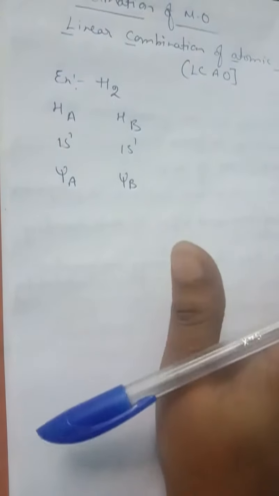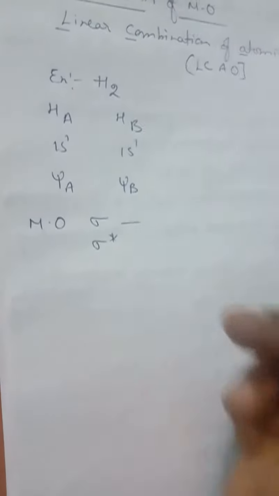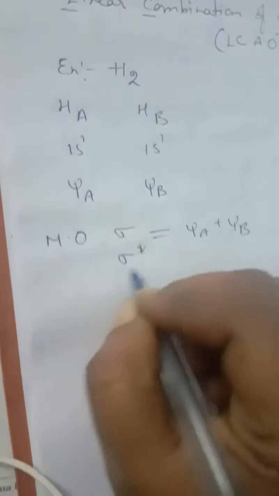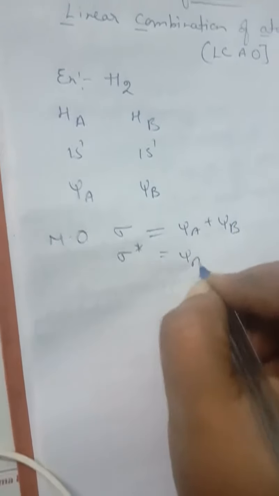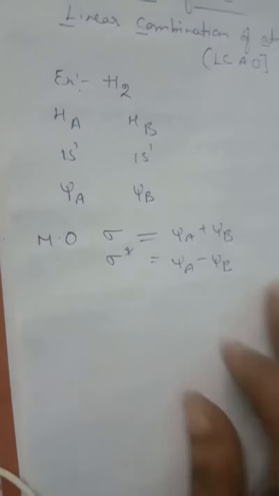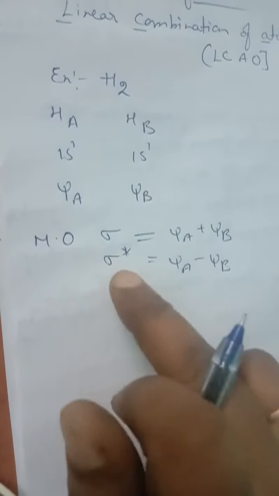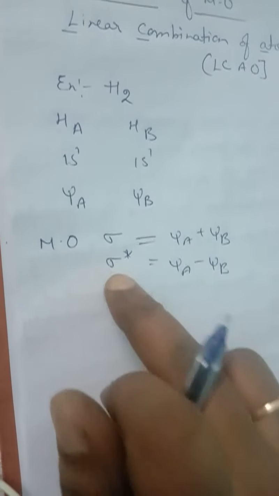Okay, so here the two molecular orbitals formed are sigma and sigma star. Sigma equals psi A plus psi B. Sigma star is formed when psi A minus psi B. By addition of these two hydrogen wave functions we form a molecular orbital. By subtraction of these two, psi A and psi B, we are going to get sigma star.